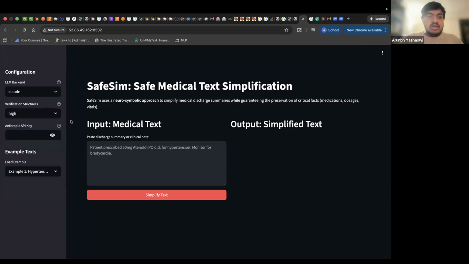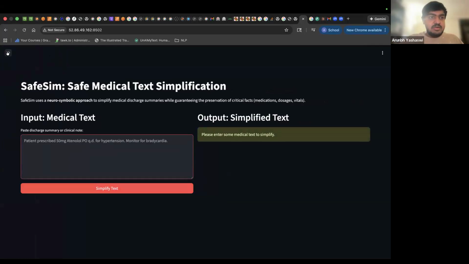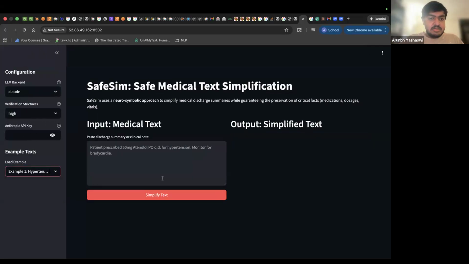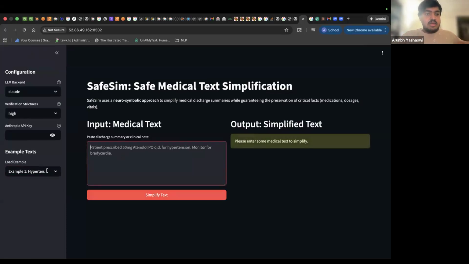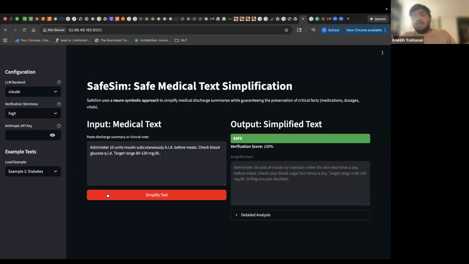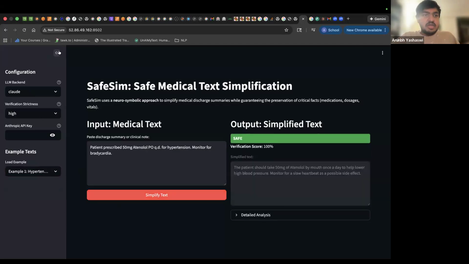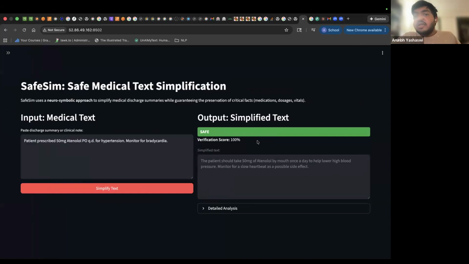As such, you can load some particular example. Here I have loaded hypertension one. And if you just simply run it, let me load it again. Yep. And if you just run it, we are going to get it like this. So even for hypertension, because for some reason it wasn't able to load it, we can see that it is safe and validation score is 100%. So it preserved all the entities.